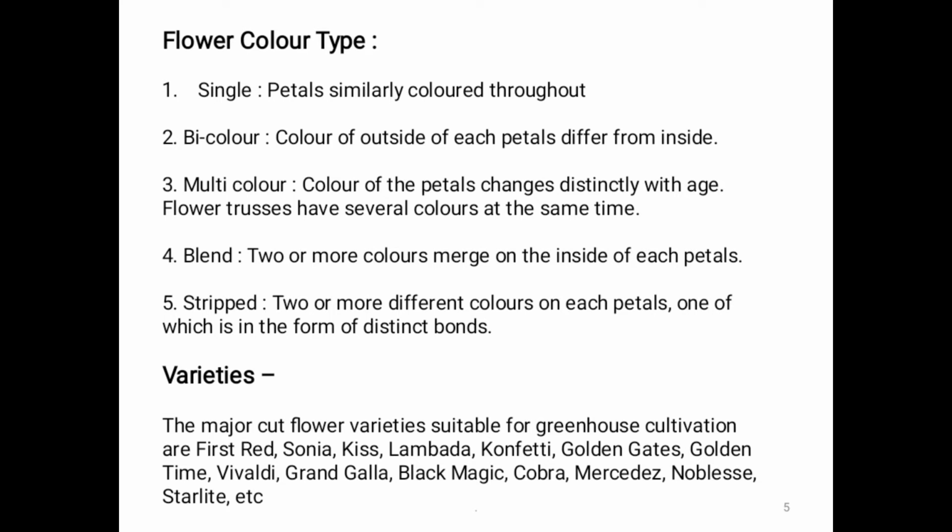Flower trusses have several colors at the same time. In a multicolor type of flowers, several colors occur at the same time on the petals. Then, blend: two or more colors merge on the inside of each petal. Next, the fourth type, blend type of flowers: two colors merging inside each petal.